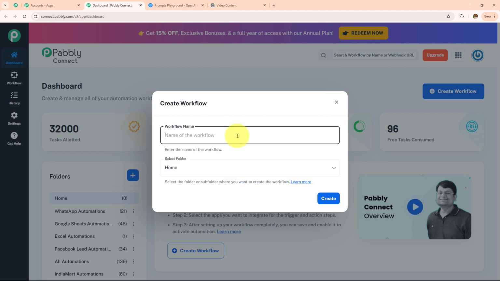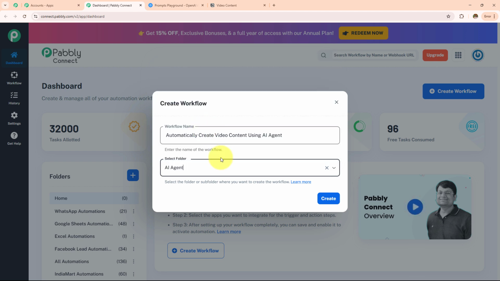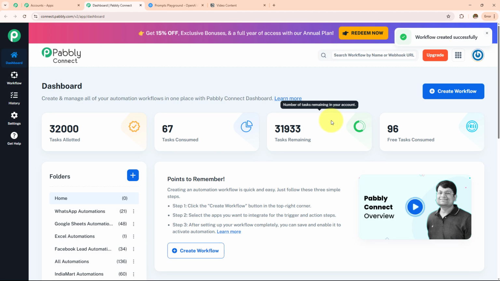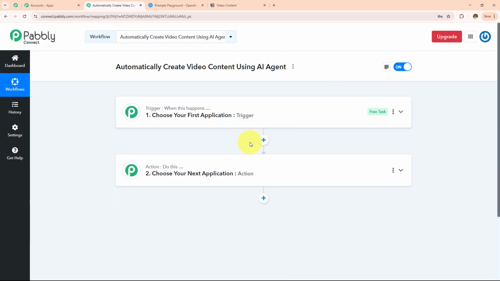So first let's name this workflow as automatically create video content using AI agent, and now I need to select my folder. So these are the folders which have been created, and here I'm going to select this as AI agent and then click on create. Here workflow created successfully. As soon as I click on create, two boxes have appeared in front of me. One is trigger, other is action. So trigger says when this happens, and action says do this. So trigger is basically an event which starts the automation of a workflow. There can be only one trigger step in a workflow, but as many as action steps as you want.